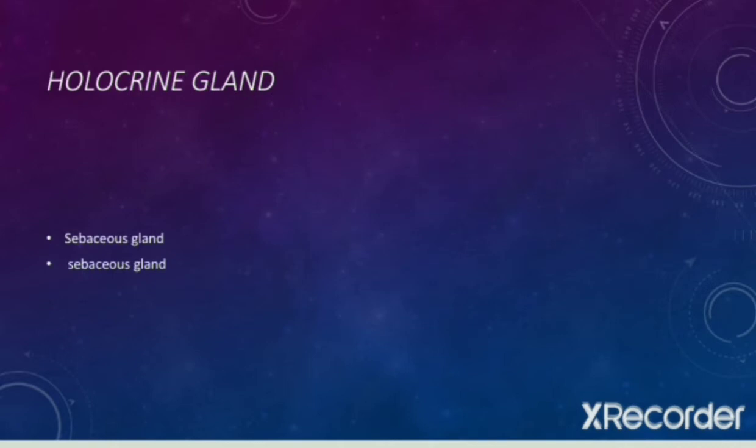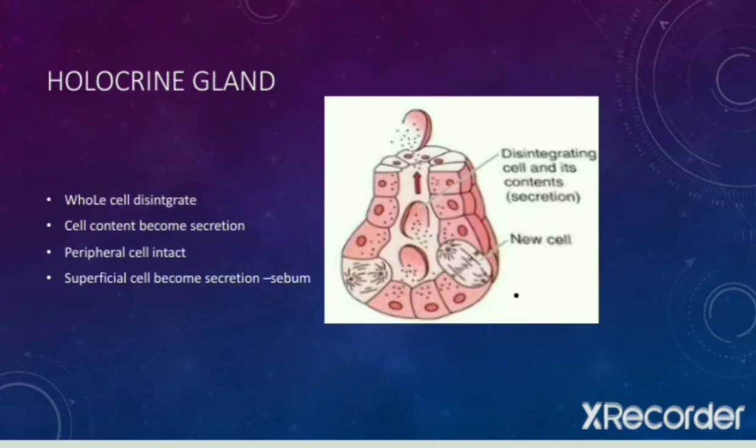The examples of holocrine gland are sebaceous gland and hair follicle. Sorry, I have written it twice. Sebaceous gland and hair follicle. Please correct it. The examples of holocrine gland are sebaceous gland and hair follicle.